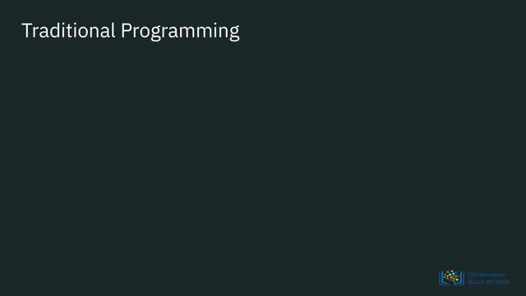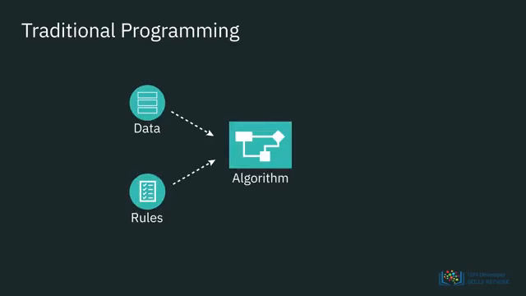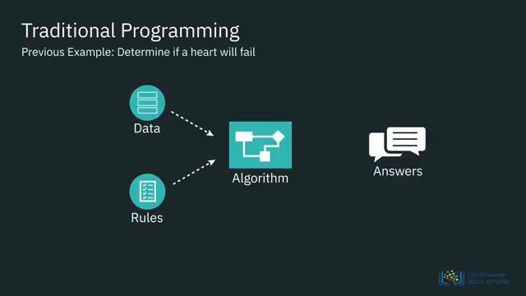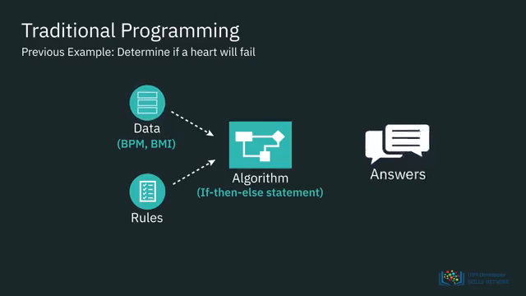An algorithm is a mathematical technique. With traditional programming, we take data and rules and use these to develop an algorithm that will give us an answer. In the previous example, if we were using a traditional algorithm, we would take the data, such as beats per minute and BMI, and use this data to create an algorithm that will determine whether the heart will fail or not. Essentially, it would be an if-then-else statement. When we submit inputs, we get answers based on what the algorithm we determined is, and this algorithm will not change.